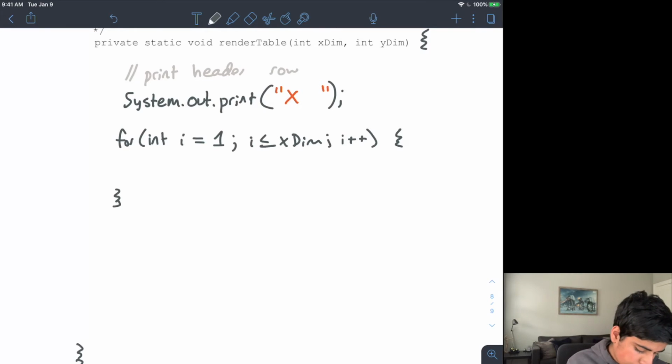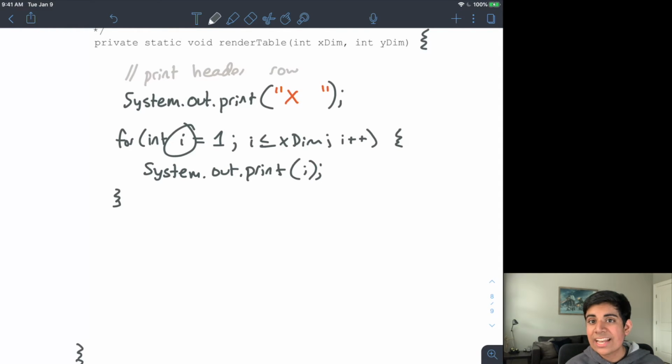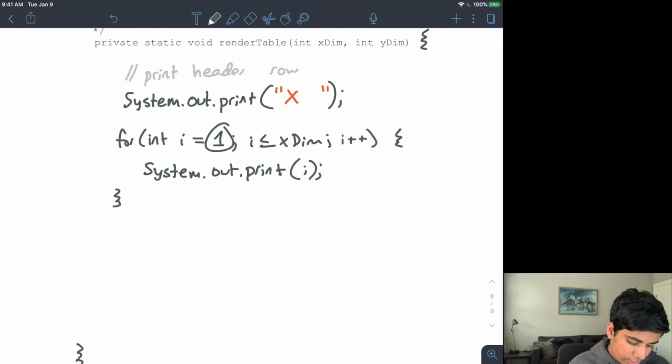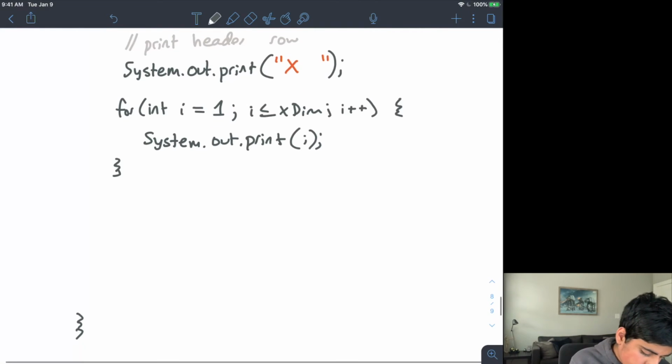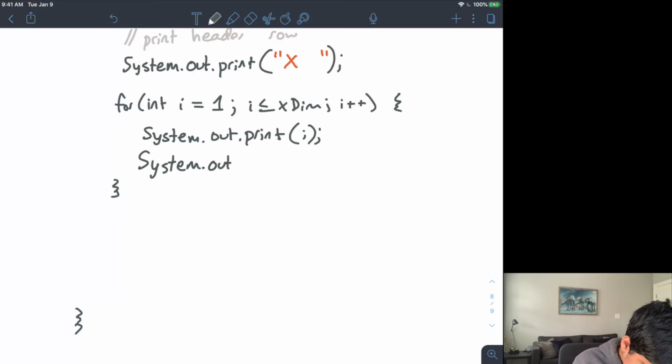Then in here, I will do system.out.print, and I'm going to print out i. Now remember, I can access this variable inside of my for loop, but I cannot access it outside. So I can print out i, and it's going to print its current value inside of my loop. Let me first add a space afterward, because remember, each cell has to be separated by a space.